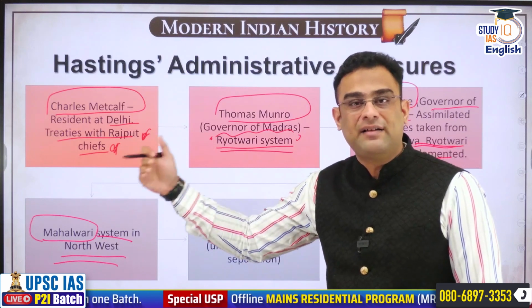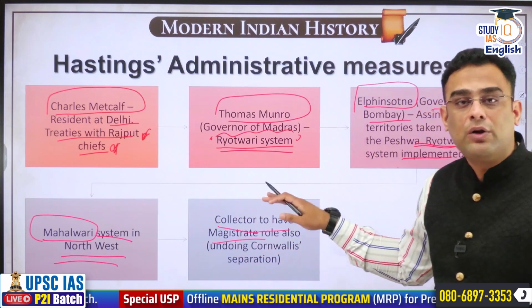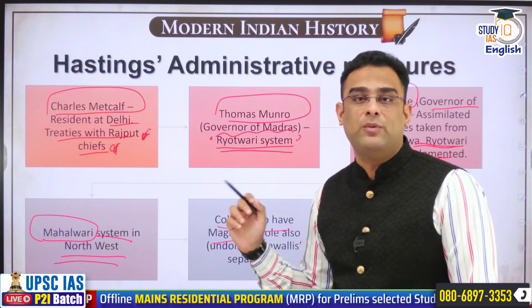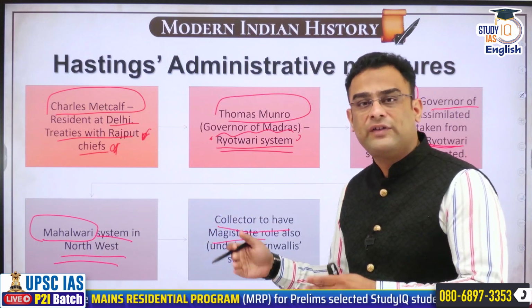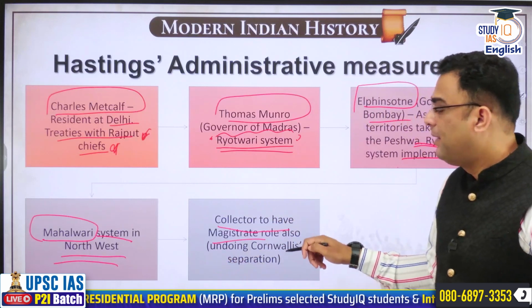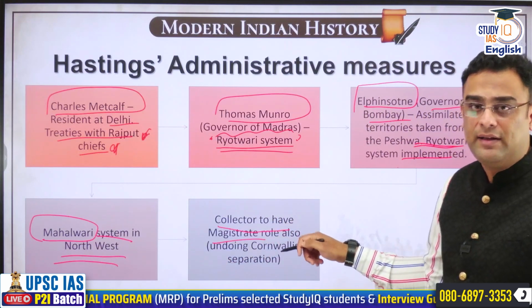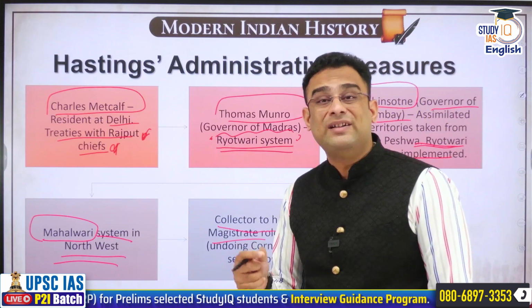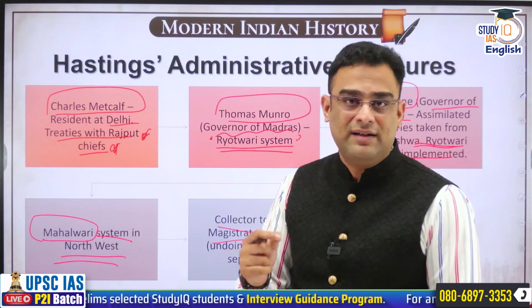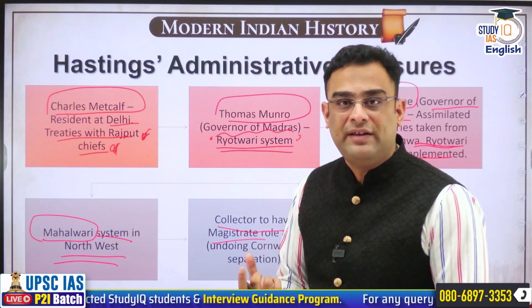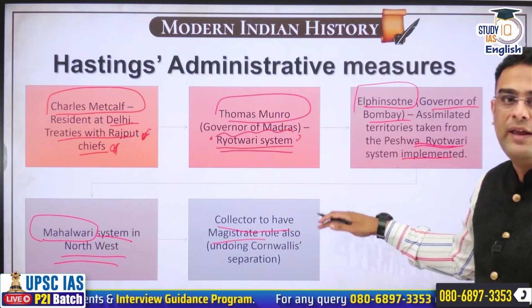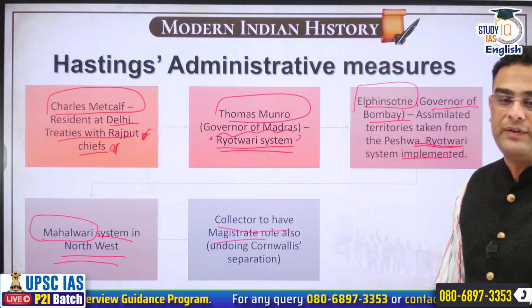We have seen that in our earlier discussions. Lord Cornwallis had ended the system of collector having judicial powers also. But now for certain areas, magisterial powers were given to the collector, and today also you can see that collector additionally is also the district magistrate of that district. So he has magisterial powers even today. So it was Hastings who gave some of these magisterial powers.